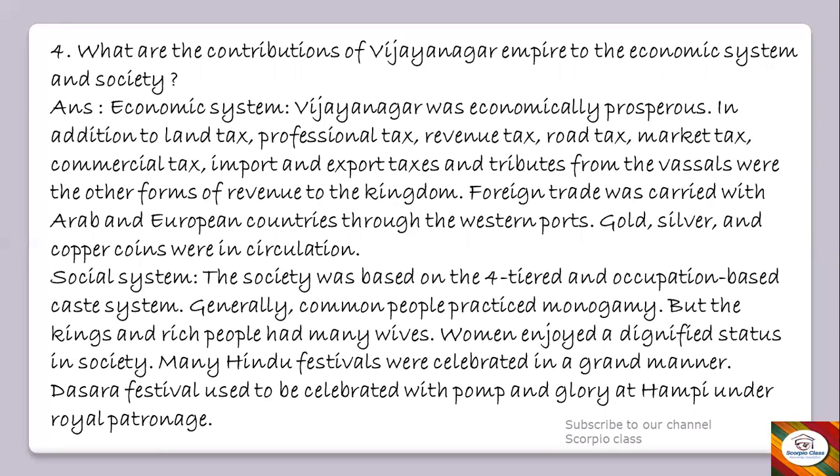The society was based on the four-tiered and occupation-based caste system, meaning four classes. Generally, common people practiced monogamy, but the kings and the rich people had many wives. Women enjoyed a dignified status in society. Many Hindu festivals were celebrated in a grand manner. Dasara festival used to be celebrated with pomp and glory at Hampi under royal patronage.